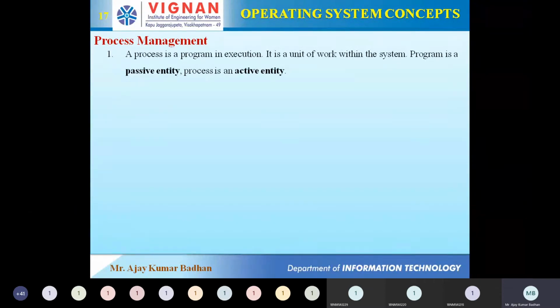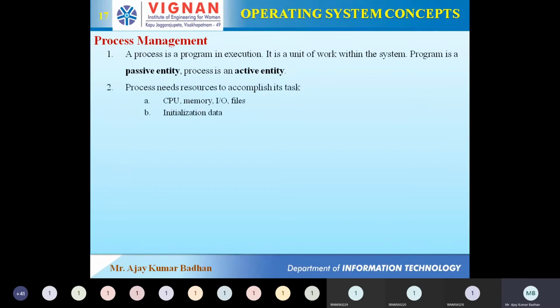And since it is performing some task, we call it an active entity. Your program is a passive entity in the sense that until you execute it, it will not run. It will be stored in the secondary memory as it is. That's why it is called a passive entity. But once you bring it into the main memory and start executing it, it becomes an active entity.